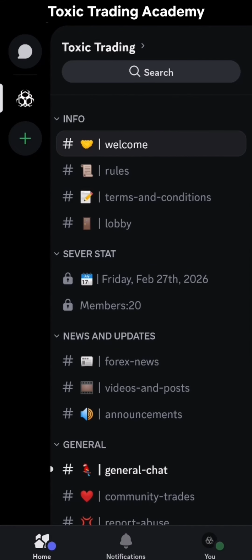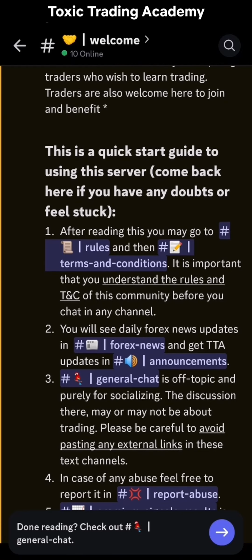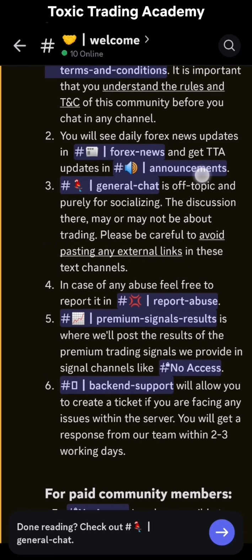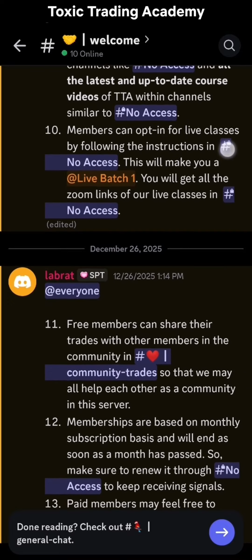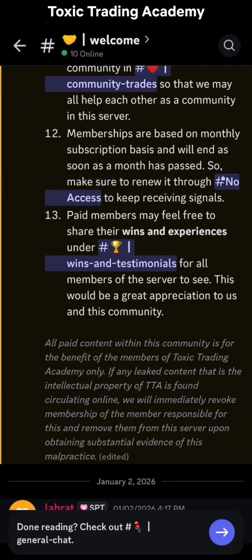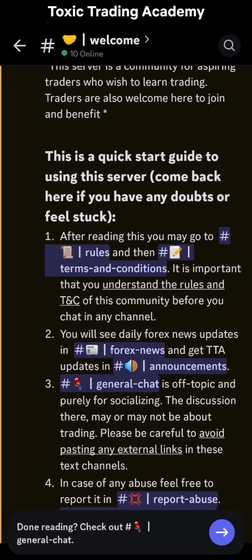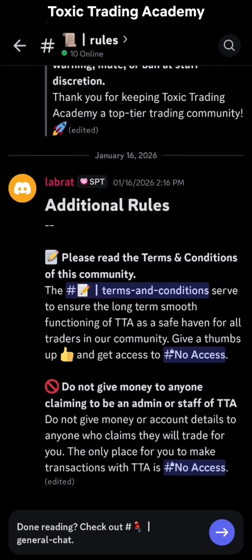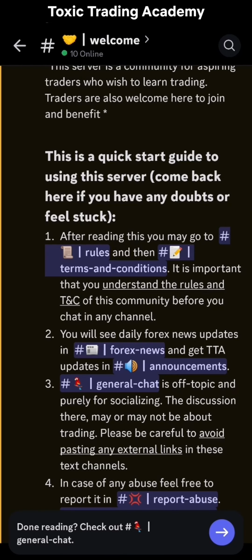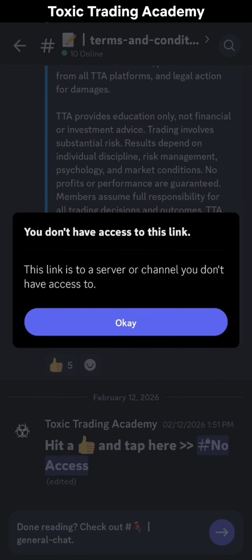And in Discord, when you come to the welcome channel in our server, just tap this. There is a whole text guide here that tells you how to use this channel. I'm not going to go too much into depth about this particular text channel, or into each and every one of these things here. You can read that for yourself and explore the channel as you like. This server contains everything, and this descriptive guide explains and takes you to each page as you like. So for example, if you want to go to the rules page, just tap here. You can come back and go to terms and conditions if you like. Now you can navigate everything by clicking these purple color links.